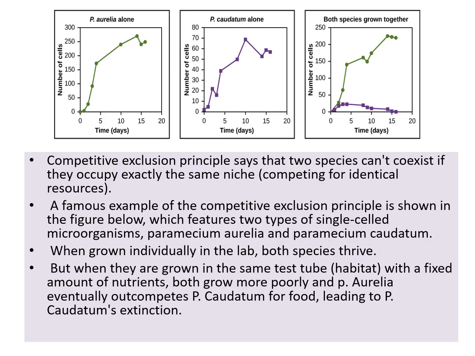When grown separately, they will grow well in the culture media, but when both species are put together in the same culture media, after some time we'll see one species will survive and the other species will die. This is known as the competitive exclusion principle. That is, one species will be eradicated by the other because of the competition.